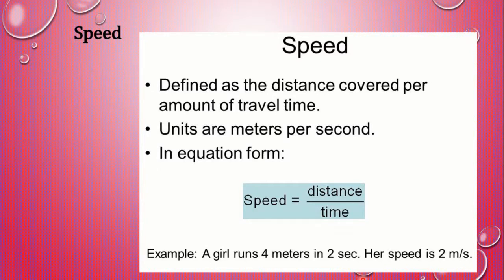I repeat, speed is defined as a distance covered per amount of travel time. Units are meters per second. Its formula is distance upon time.